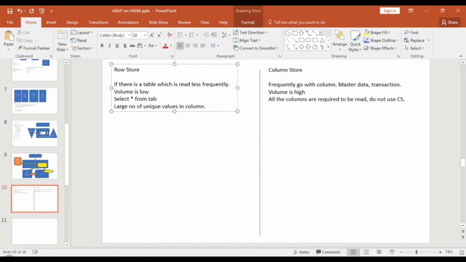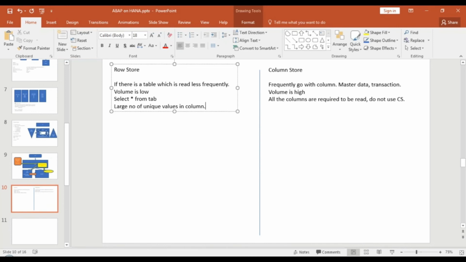Let's say mat1 is used in sales orders 1, 2, 10, 20, 30, 40. It's repeating. The same material can be used in multiple sales orders, so it's not unique, right? Sales order 1 doesn't always have mat1, sales order 2 mat2, sales order 3 mat3. It could happen that sales order 1 has mat1, and 2 also has mat1, because it's 1 to n. So if there is a large number of unique values, go with row store.